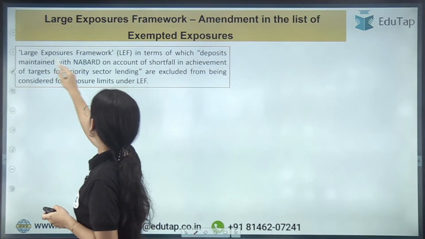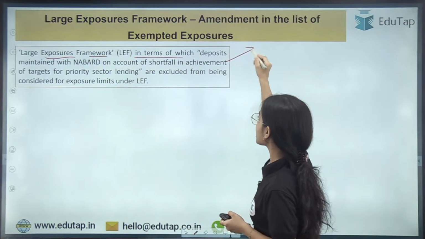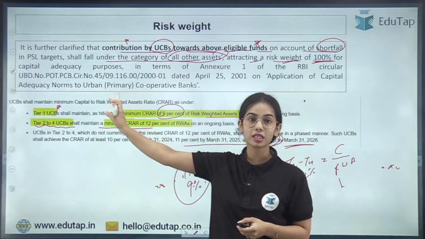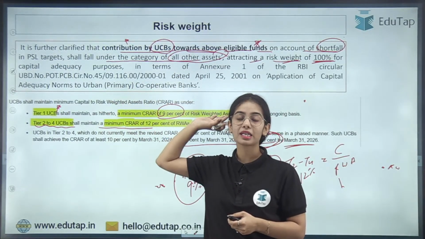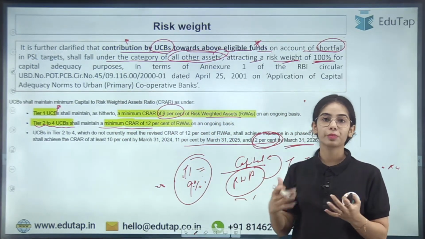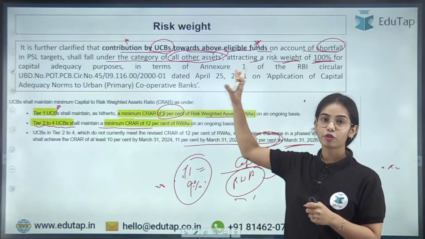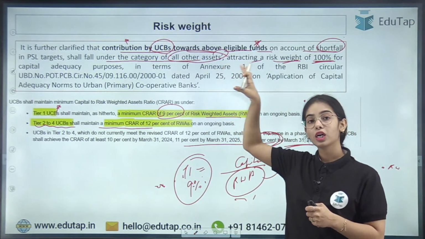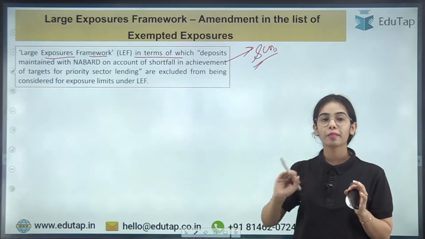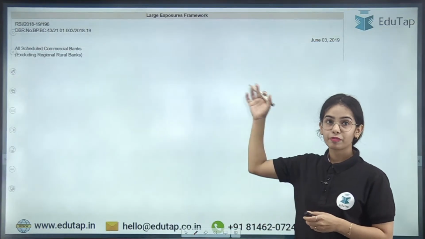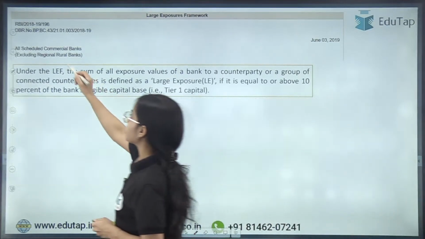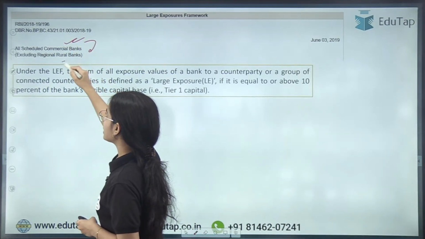So here, large exposures framework, now this large exposure framework is for the scheduled commercial banks. So we have discussed the urban cooperative banks: their contribution to the funds will not be calculated in the exposure limit of the urban cooperative bank, but they will have to maintain the capital against the contribution with the risk weight of 100%. Okay, now coming to the large exposure framework. Before understanding the amendment, let's understand the large exposure framework. This is first of all applicable on all the scheduled commercial banks, excluding the regional rural banks.